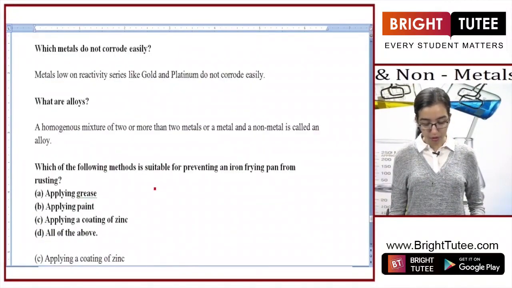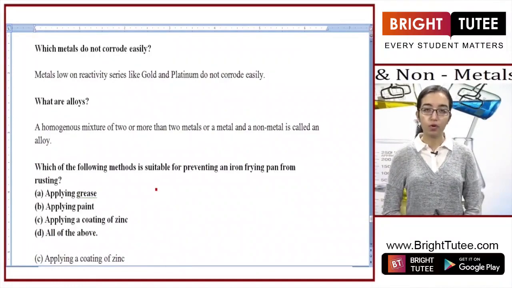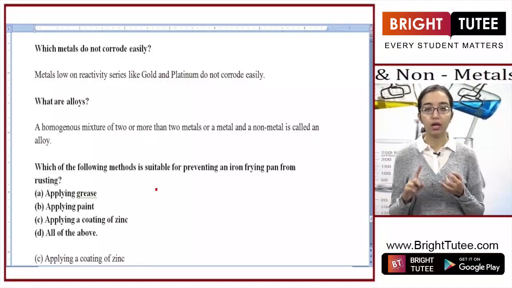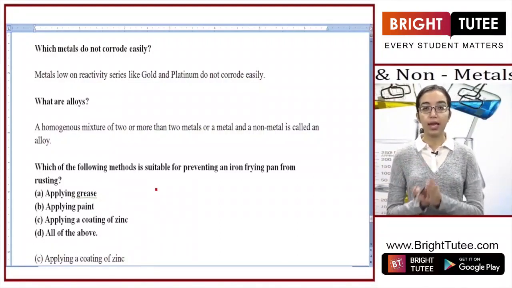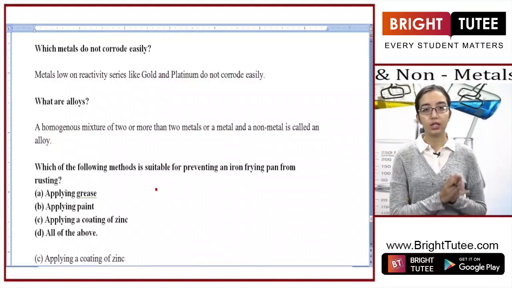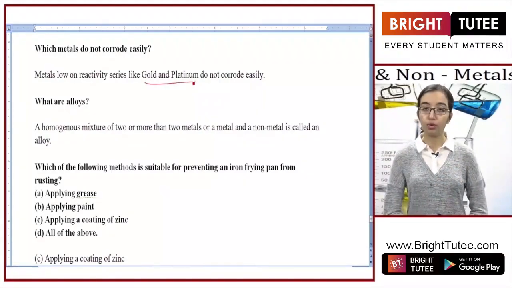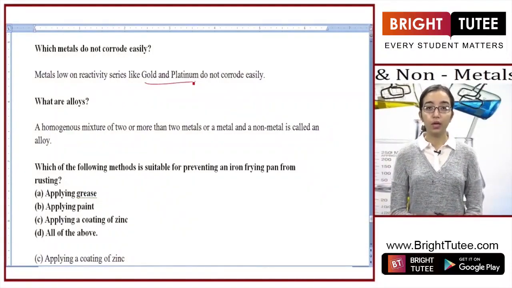Which metals do not corrode easily? For corrosion, a metal has to react with atmospheric substances like air, water, or different gases present in the air. For it to show a reaction, it has to be reactive, right? So based on this principle, anything which is lower down in the reactivity series will not corrode easily. So elements like gold and platinum do not corrode easily because of their low reactivity.